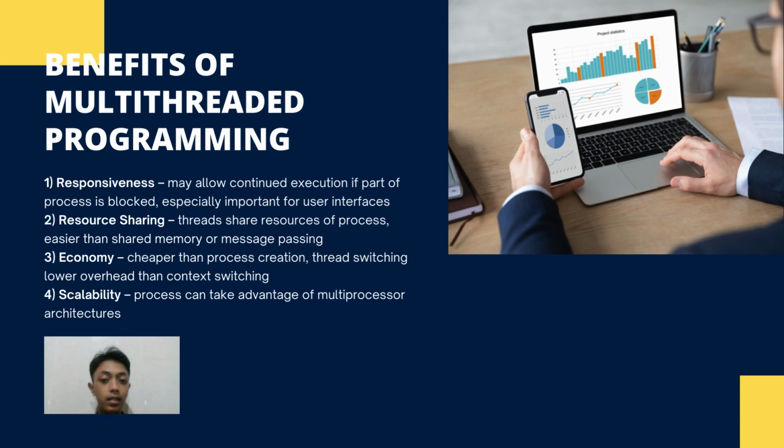Second, resource sharing: threads share resources of the process, which is easier than shared memory or message passing. Third, economy: it is cheaper than process creation, and thread switching has lower overhead than context switching. And the last, scalability: a process can take advantage of multiprocessor architecture.